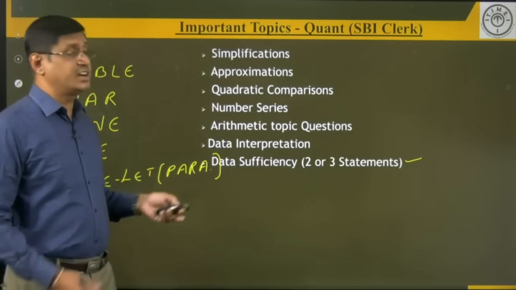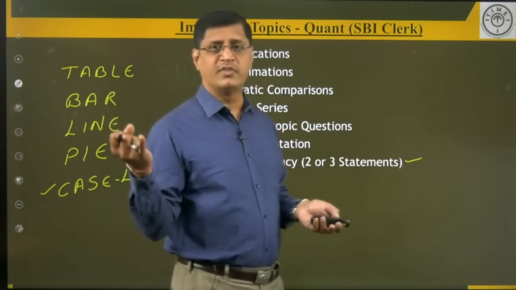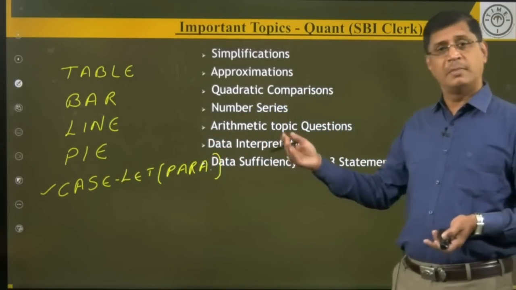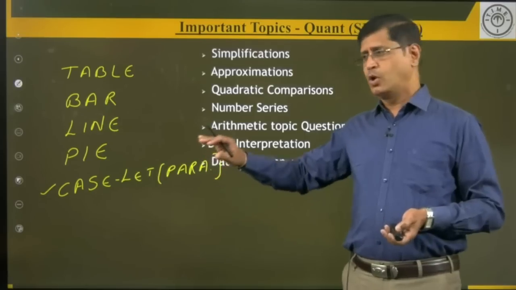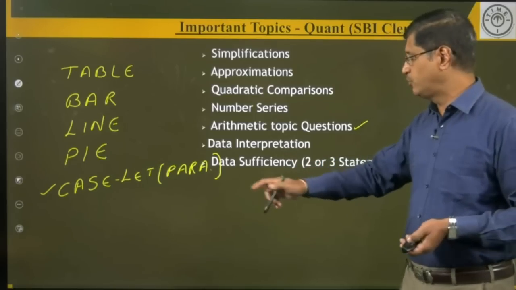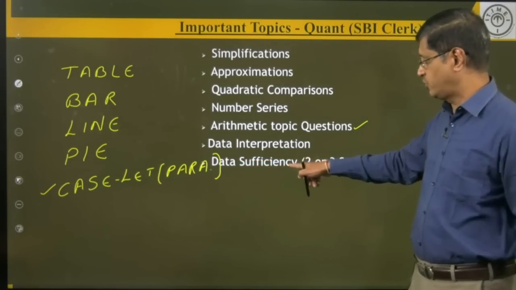Now, what types of questions can we expect from data sufficiency? Again simplification, simple equations, ratio and proportion, percentages, profit and loss, partnership, whatever topics we discuss in the quant area, that is arithmetic. From the same topics we can expect questions in data sufficiency.